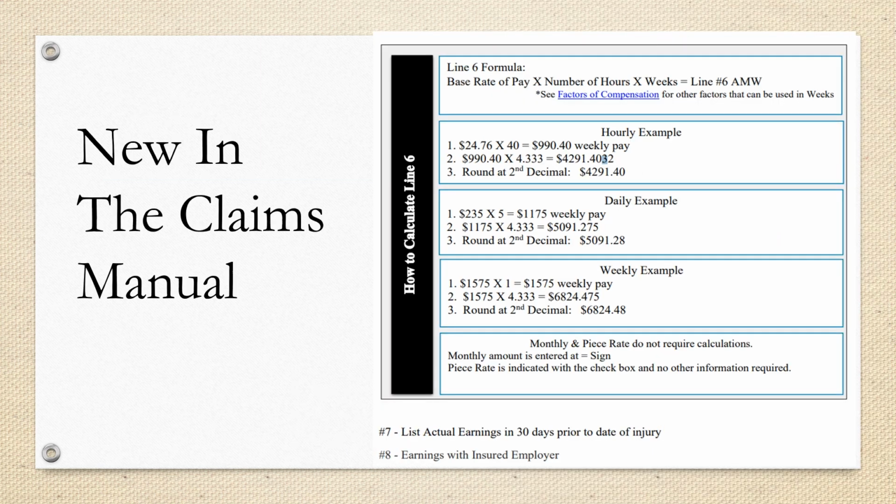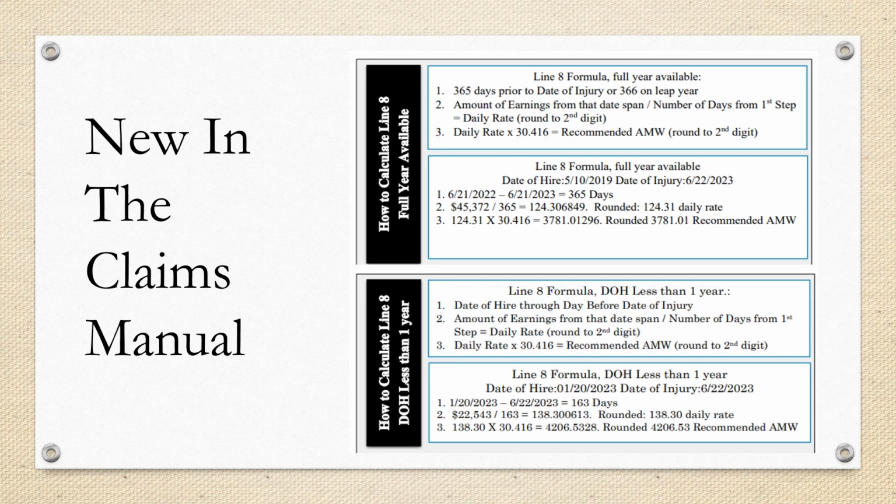New in our seminar manual, under the average monthly wage tab, this is an example of how to calculate line 6, base rate, using hourly wages, daily wages, and weekly wages. This is an example of how to calculate line 8 using a full year of earnings and using less than a full year of earnings.